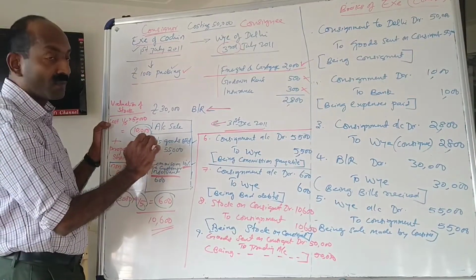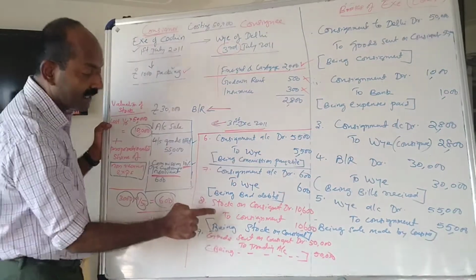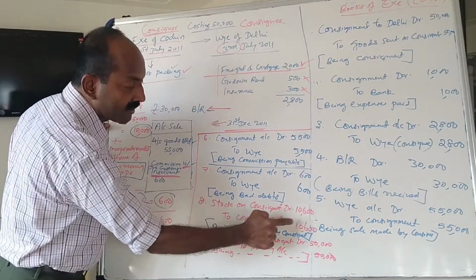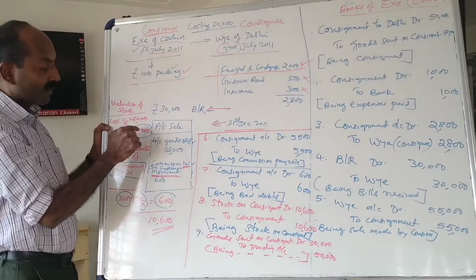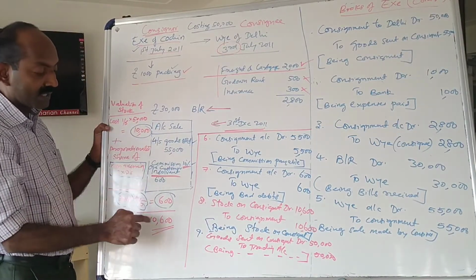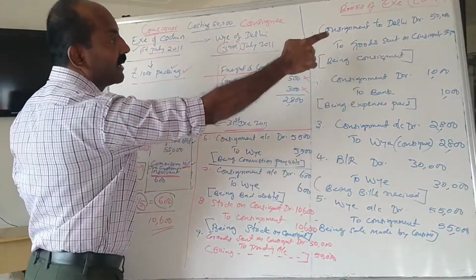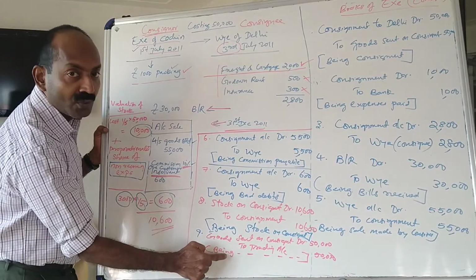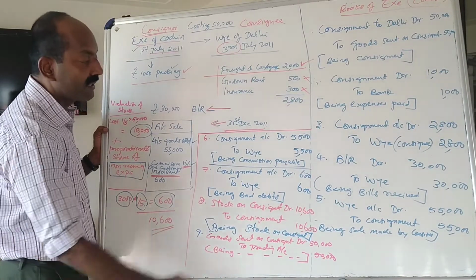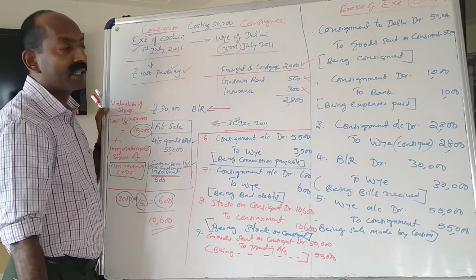4/5 of the goods are sold, 1/5 is with the consignee, that is the stock of the consignor, recorded as stock on consignment account debit to consignment 10,600. How is stock valued? Cost plus proportionate share of non-recurring expenses gives us the value of stock. And finally, goods sent on consignment account is closed by transferring to trading account. So these are the journal entries in the books of the consignor.